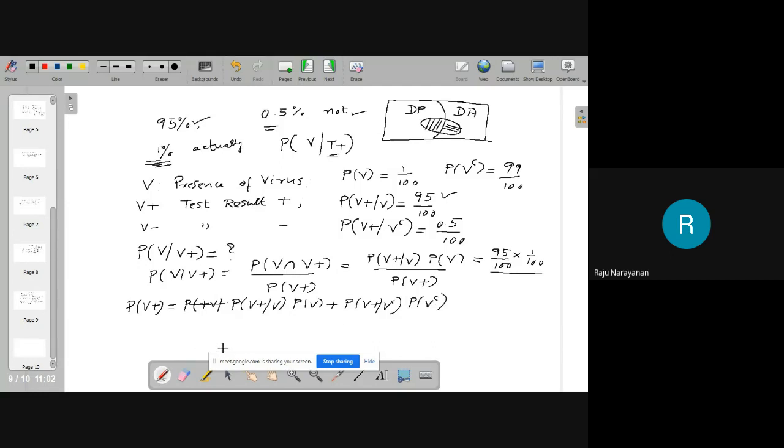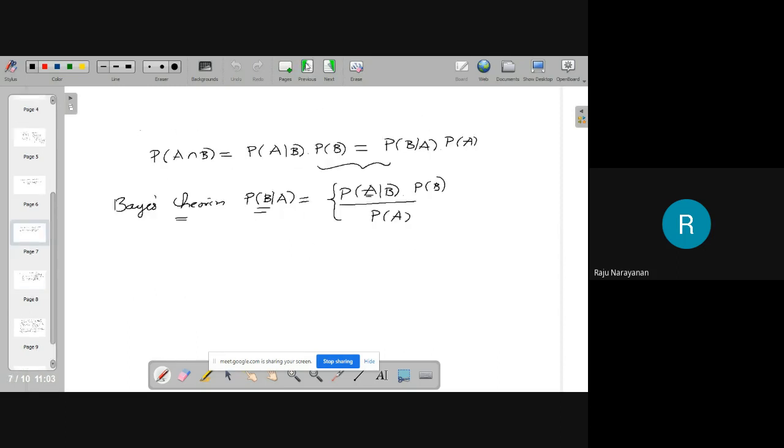Clear or not? This is called the total probability law. Here A1 and A2 are events, and B can happen with A1 and A2. Then probability of B is probability of A1 intersection B plus probability of A2 intersection B. Then you use this formula: probability of A intersection B is probability of A given B times probability of B, and that is the same as probability of B given A times probability of A.